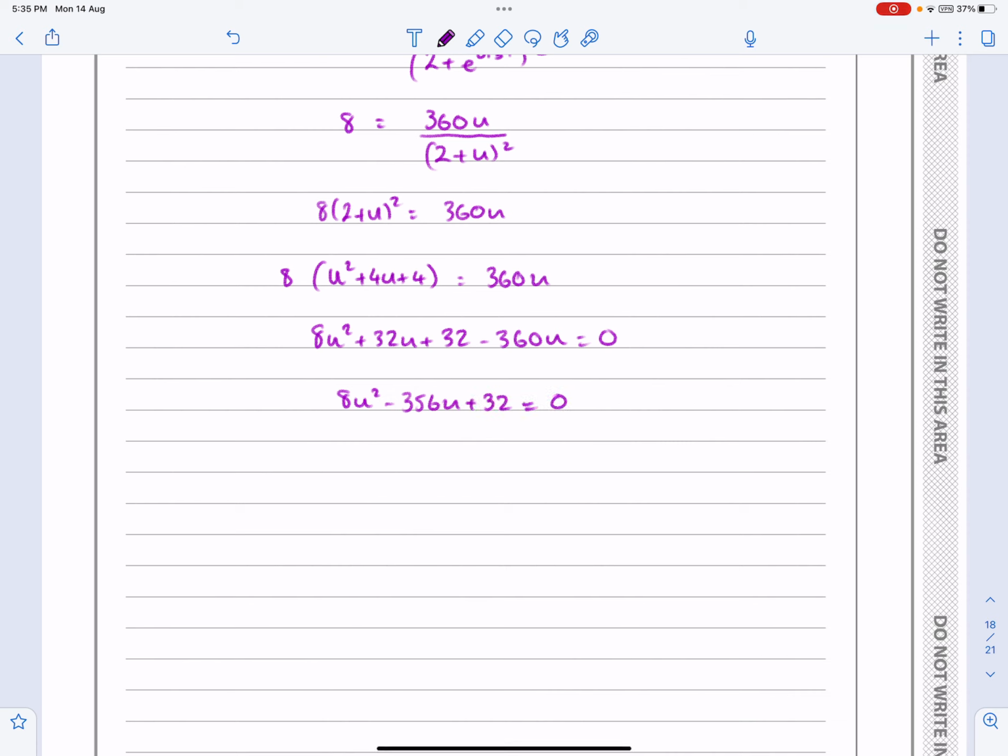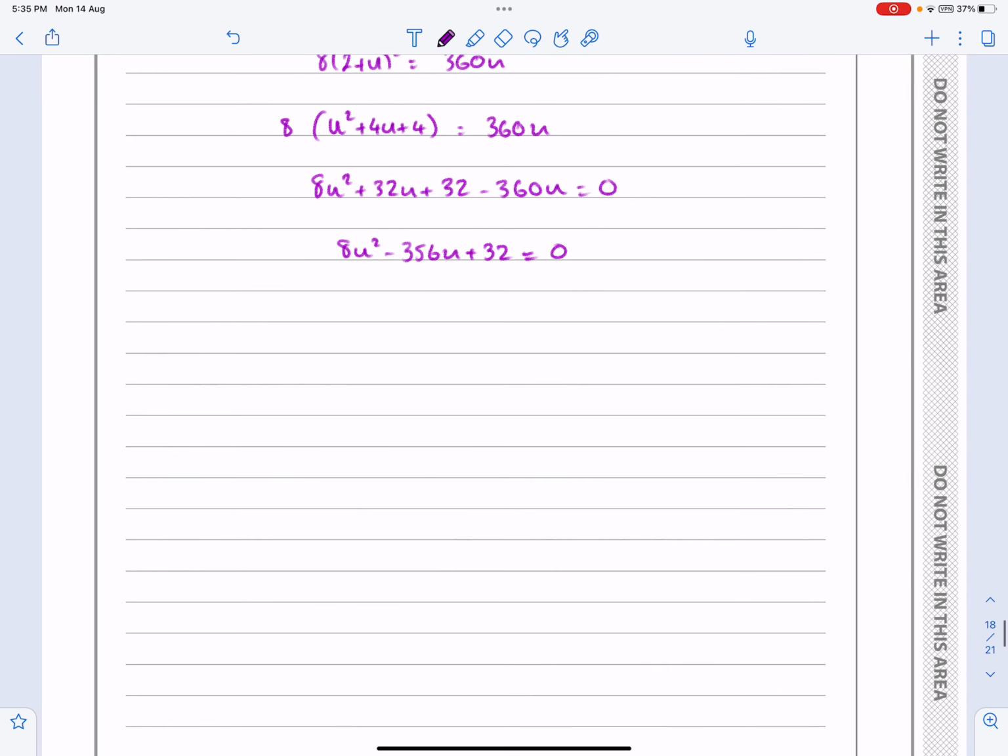You can try and solve it by factorising if you want to. It probably does, but I'm just going to stick it into the quadratic formula. So I'm going to get u works out to be, when you do that and tidy it all up, 41 plus or minus root 1665 over 2.